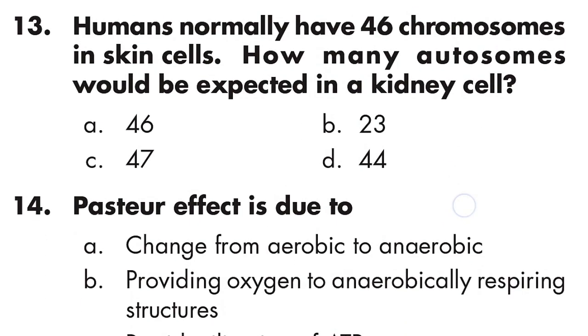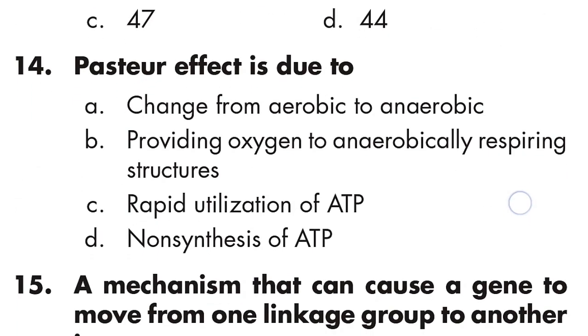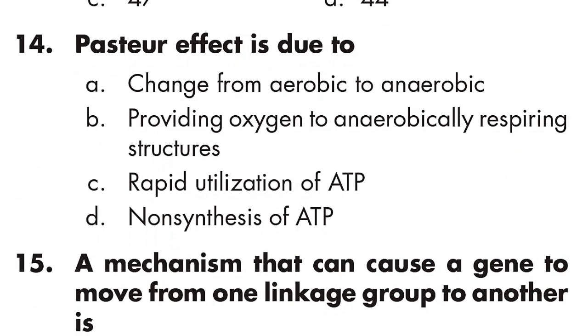Question number 13: humans normally have 46 chromosomes in a skin cell. How many autosomes would be expected in a kidney cell? The answer is 44. Option D is right.